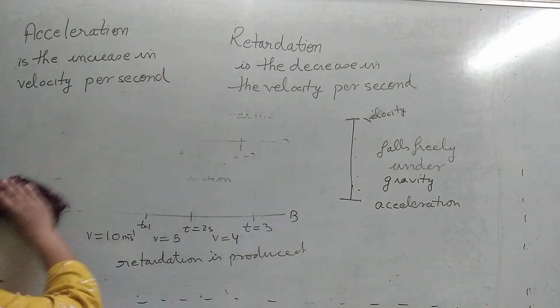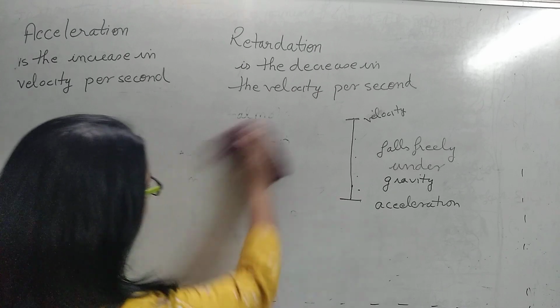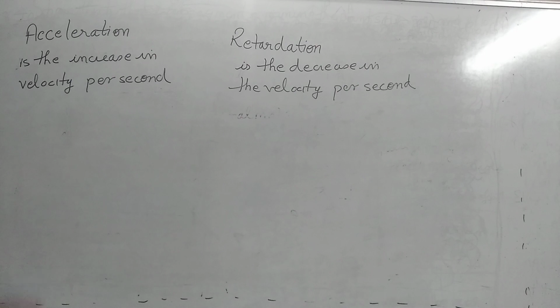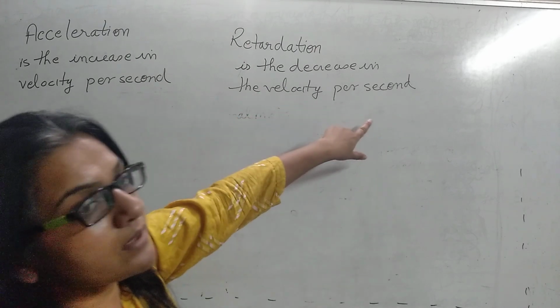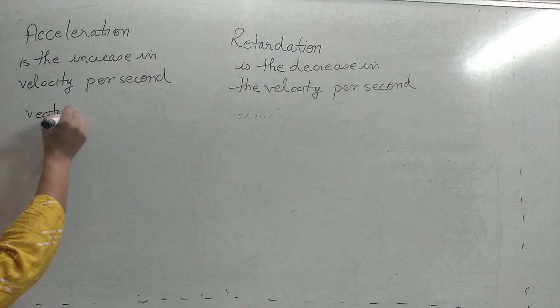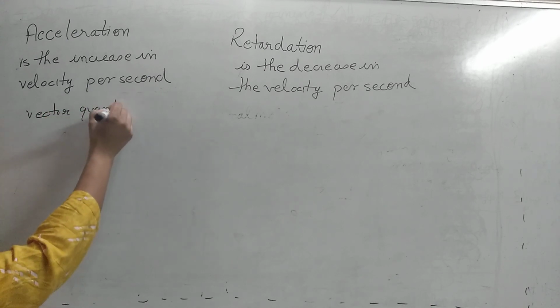Now what all you have to remember here, first of all, you have to remember the definitions. What is acceleration? It is the increase in velocity per second. Retardation is the decrease in velocity per second. Then this acceleration is a vector quantity.